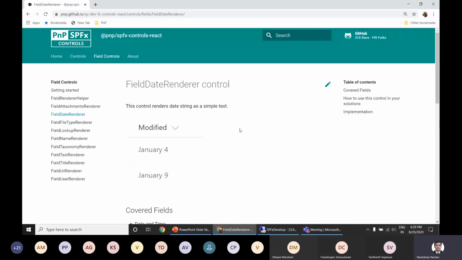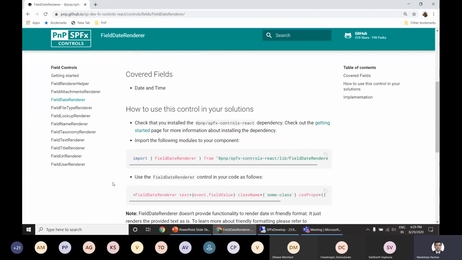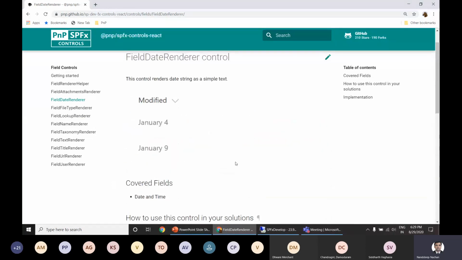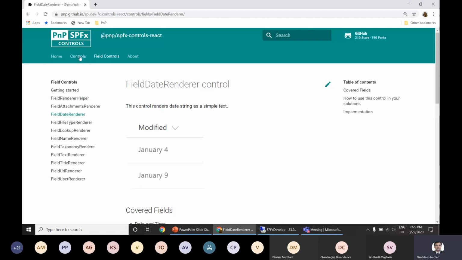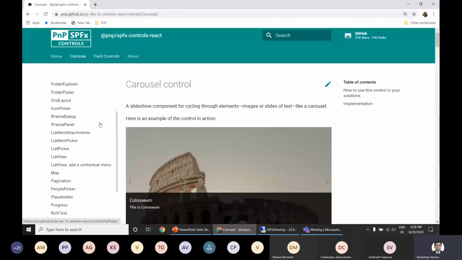So if you want to use maybe a date render picker or date render control inside your extensions, in that case, you can simply use these fields, something like this, and then this will display that particular control as a field renderer. So let's have a look at the control which is being commonly used.